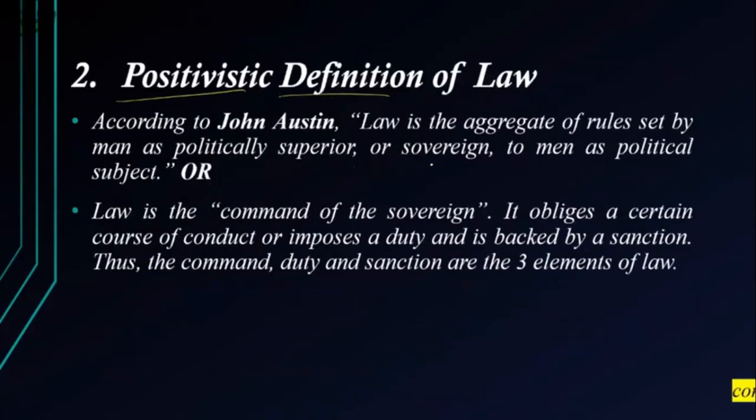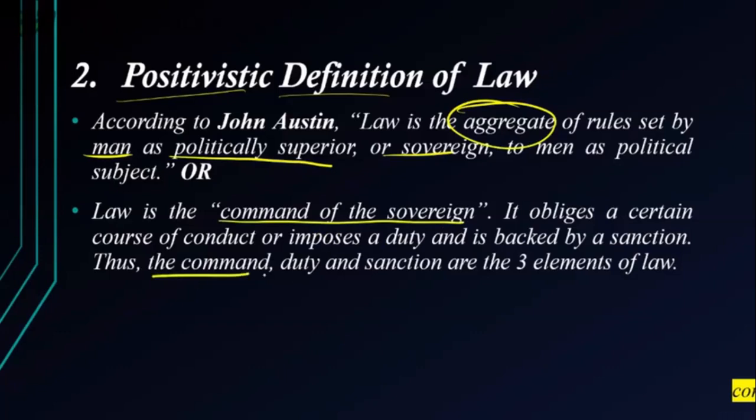Here we say law is the aggregate or the sum of rules set by man as a politically superior or a sovereign. That is government or king. That is, the government makes the law. That is the positivistic definition of law. So here we need to understand command of the sovereign, that is command of the king, command of the prime minister, chief minister, whatever. Therefore, the command, the duty and sanction are the three elements of law in the positivistic definition of law.